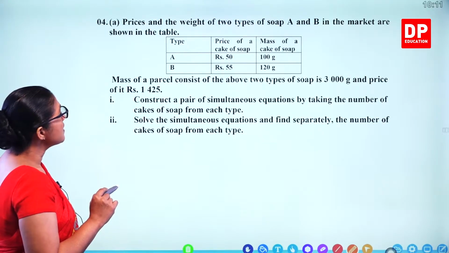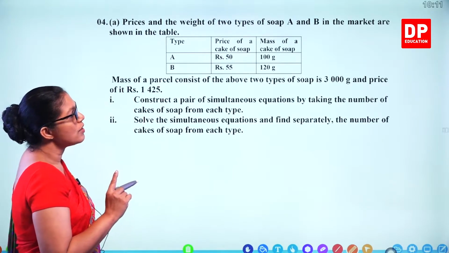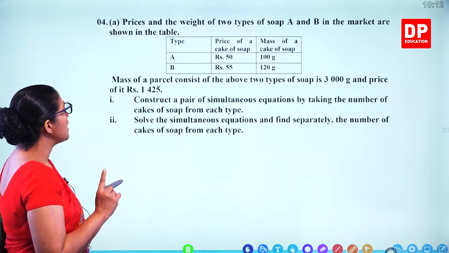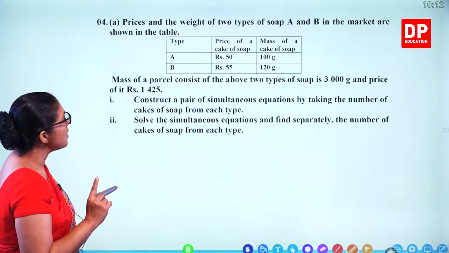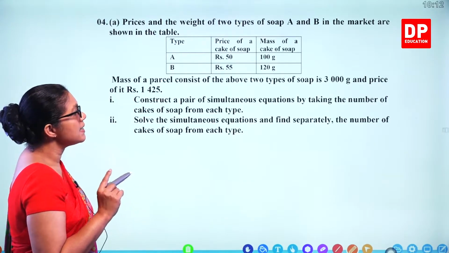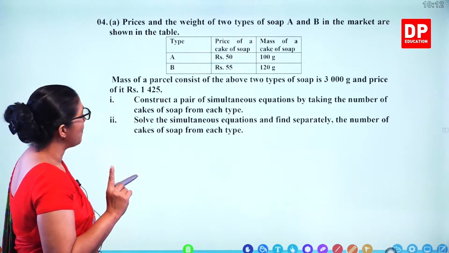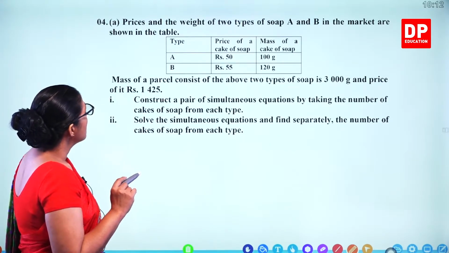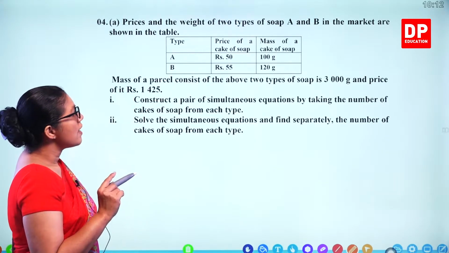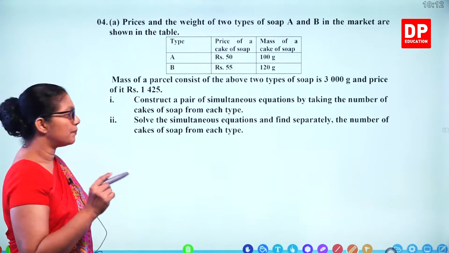Mass of a parcel consisting of the above 2 types of soap is 3000 grams and the price of it is 1425. Construct a pair of simultaneous equations by taking the number of cakes of soap from each type. Solve the simultaneous equations and find separately the number of cakes of soap from each type.